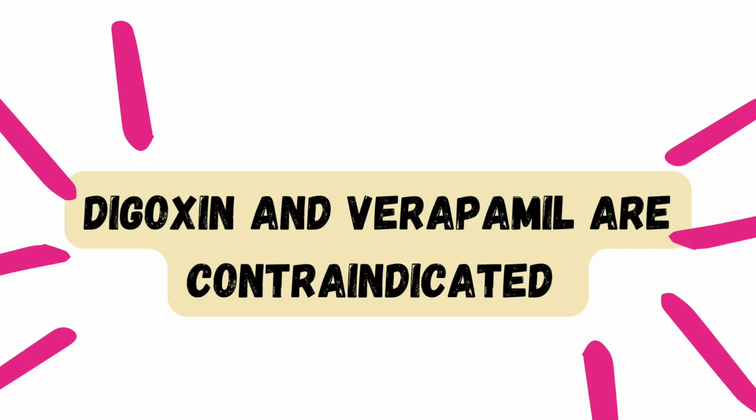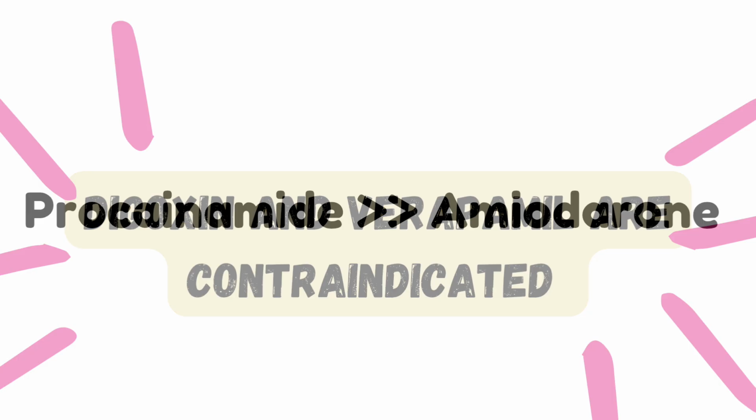And for WPW, you do not give digoxin and you do not give verapamil. What happens with digoxin and verapamil is that they block the normal conductive system, so that the accessory system will get more conduction, and it will worsen the WPW syndrome. So do not give digoxin, do not give verapamil.